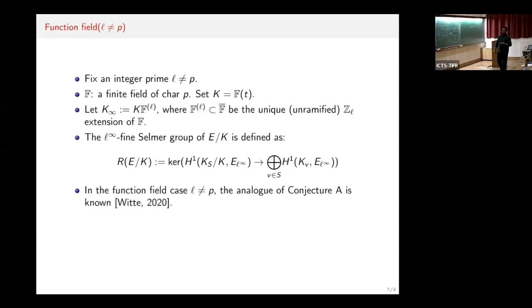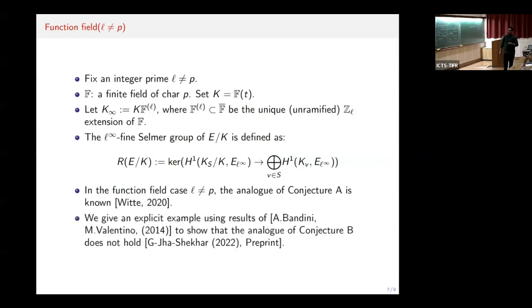So let us talk about conjecture A and conjecture B in this situation. We prove that the analog of conjecture A holds in the l not equal to p case. And we could find examples where conjecture B fails, using a result of Valentino and Valentino. The strange part is that here the Kummer map is always 0.